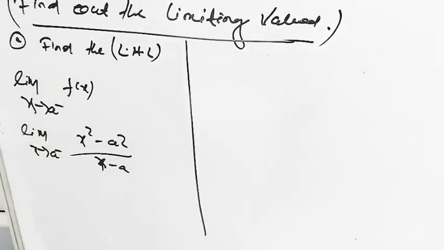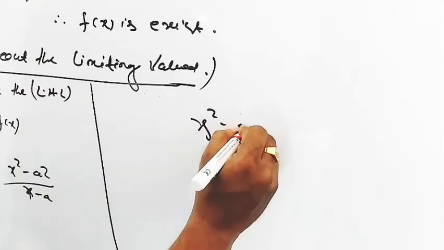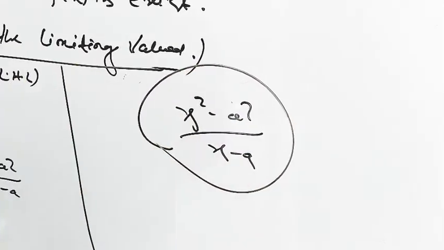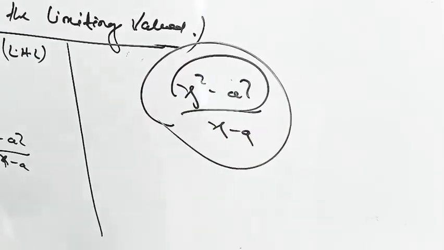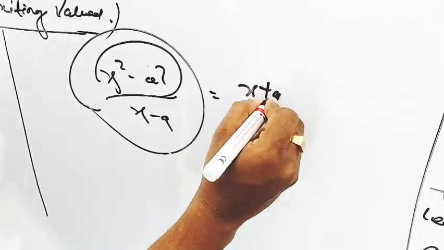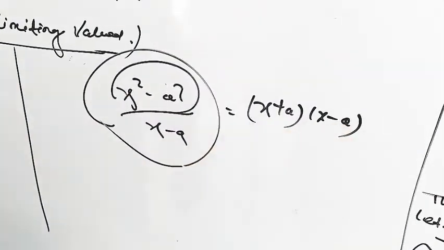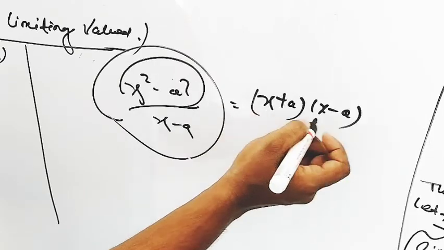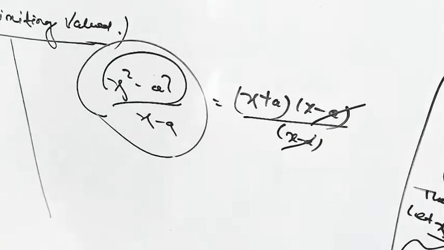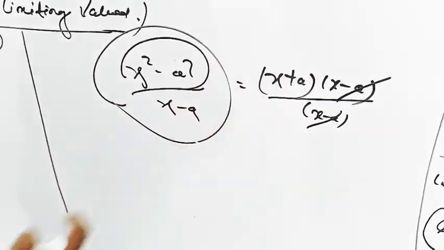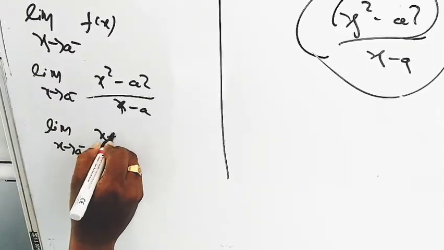Now we can factorize these functions. In the numerator part is x square minus a square. Now we can factorize these functions as x plus a and x minus a, because we know a square minus b square is a plus b into a minus b. So this factor will be x plus a and x minus a divided by, in denominator part, x minus a. So that x minus a and x minus a will be cancelled. So our new function will be x plus a. So that we can write down in this place limit x tends to a minus x plus a.